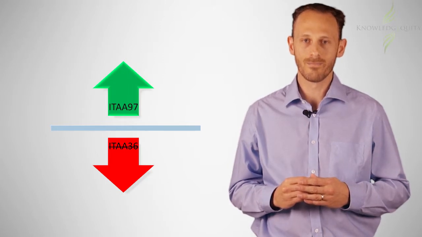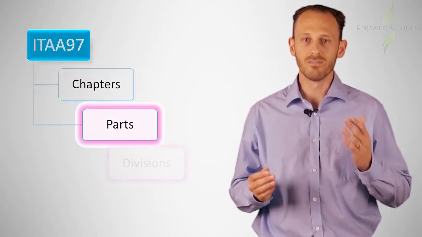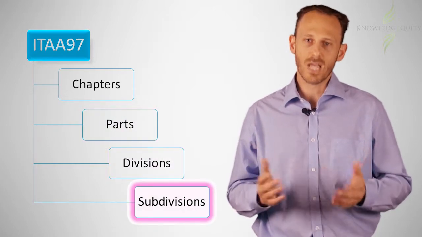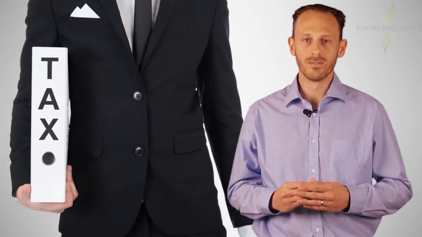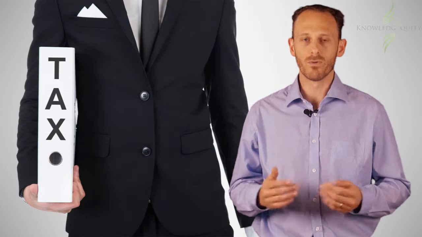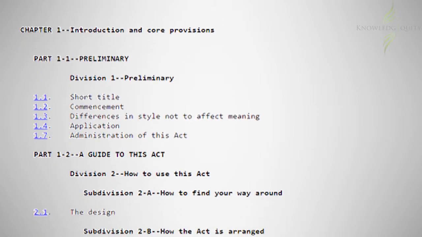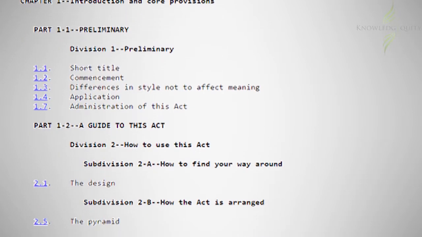The ITAA 97 has a hierarchical system with the following: chapters, parts, divisions, subdivisions. There are 6 chapters in the ITAA 97. Each chapter's title broadly describes what falls under it. For instance, Chapter 1 is titled Introduction and Core Provisions, whereas Chapter 5 deals with administration.